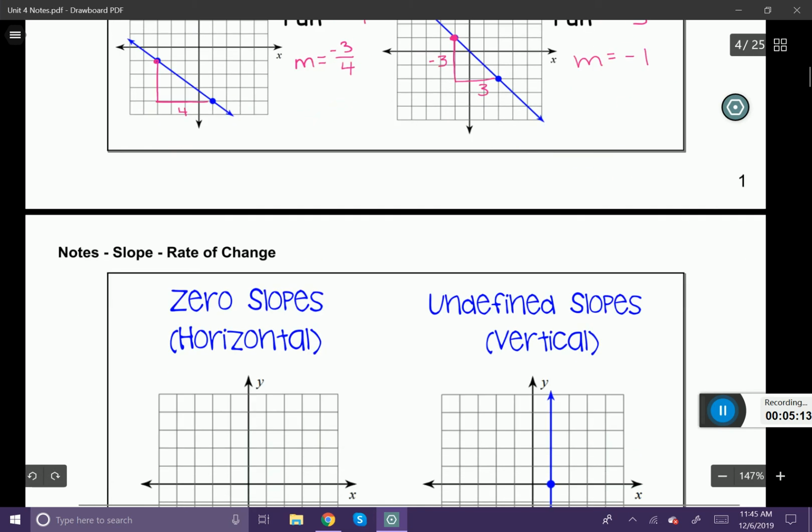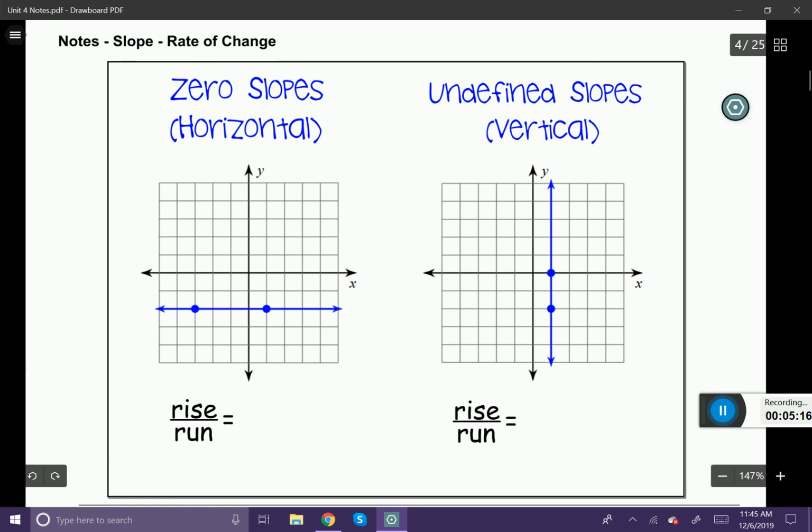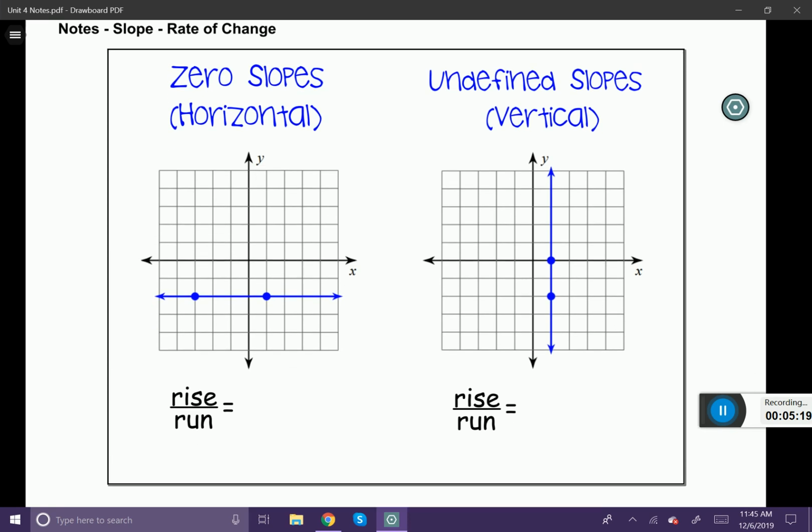All right, let's look at these two graphs, one with 0 slope and one with an undefined slope. I'll show you how this works. So let's look at the first, a 0 slope. Any horizontal line will always be a slope of 0. Here's why. I'm going to start with this point here that I'm highlighting. If I say how many do I rise to get to the other point, well, we're not going to rise anything, so I'm going to place a 0 there. And then if I run, in this case, I'm going to run 4 spaces. So my run is 4. We know that 0 divided by any number is always going to be 0. Therefore, making the slope of this line 0.